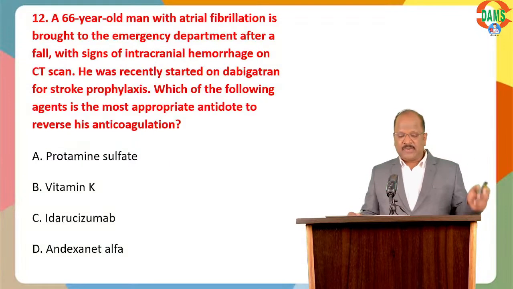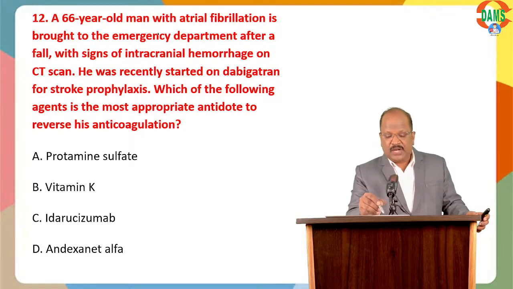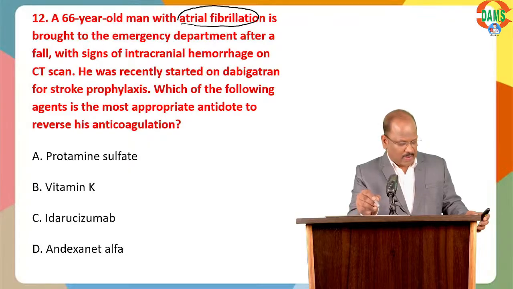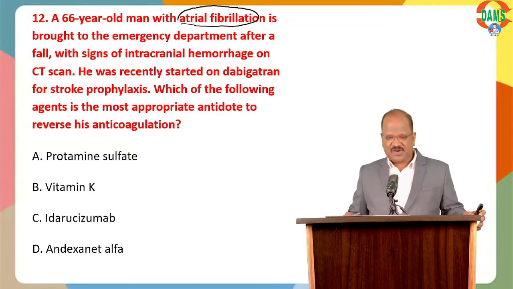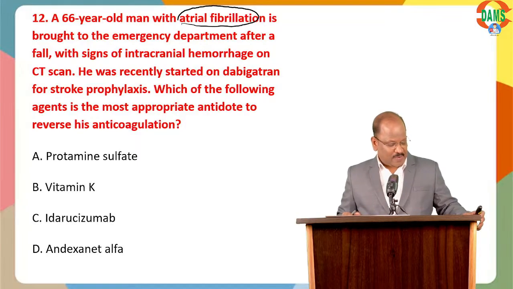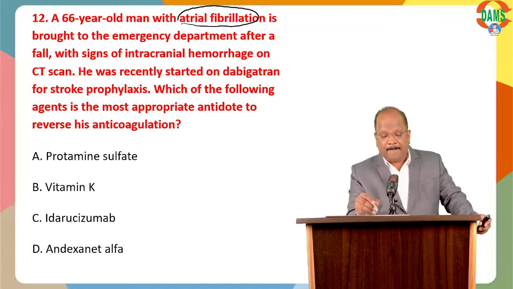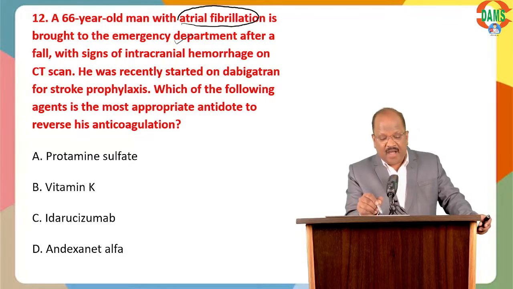Next question. A 66-year-old man with atrial fibrillation is brought to the emergency department after a fall with signs of intracranial hemorrhage. He was recently started on dabigatran for stroke prevention.